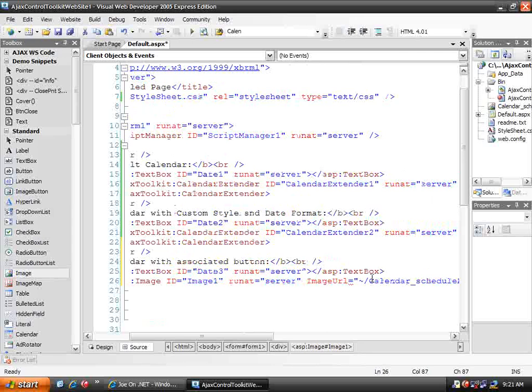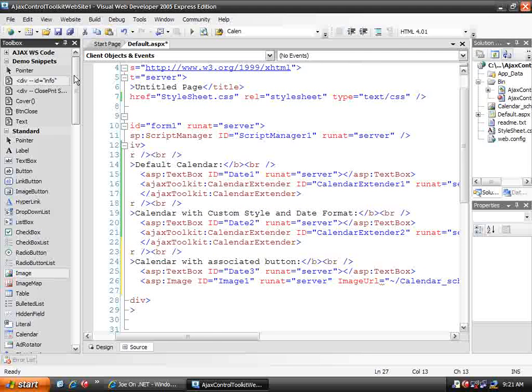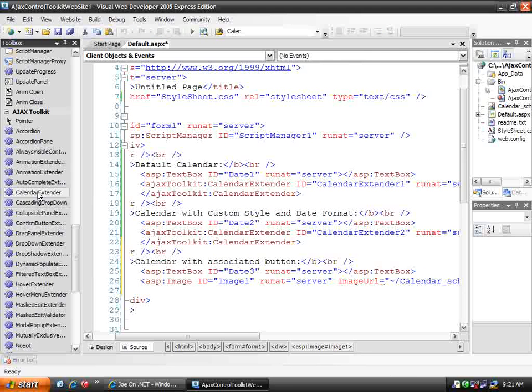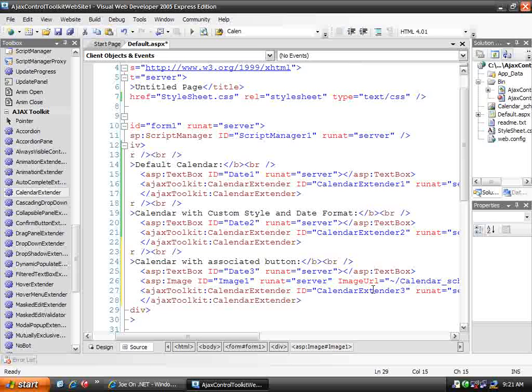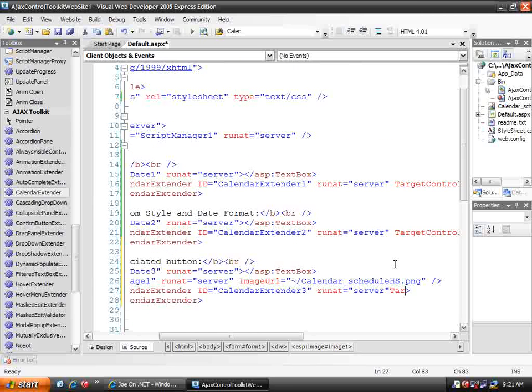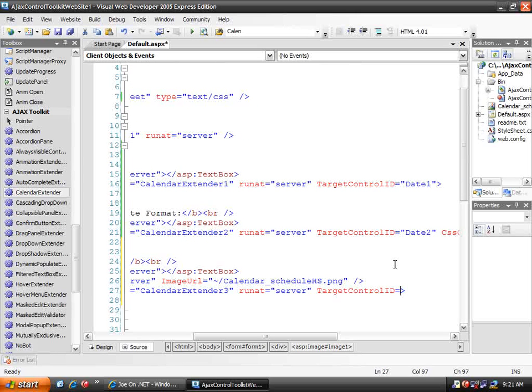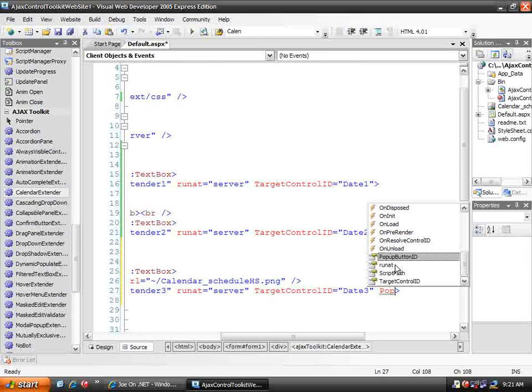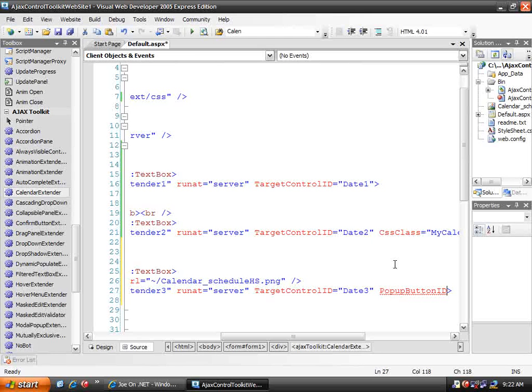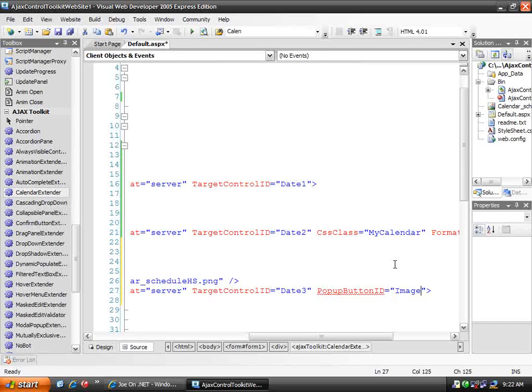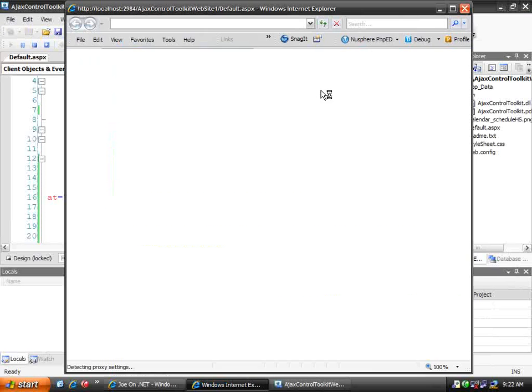And then lastly, we need to go back down to our AJAX toolkit, grab another instance of the calendar extender. Again, specify that we want the target control ID to be date 3, the last of our text boxes. And then the only other thing that we need to do is specify that we want to have a pop-up button by telling the calendar extender that the pop-up button ID is going to be image 1. Now I can run our solution.